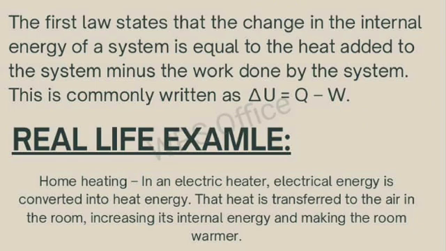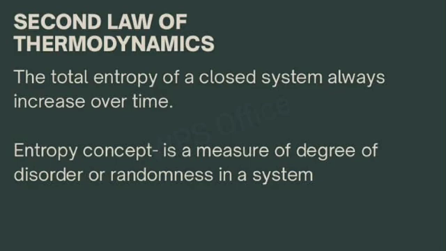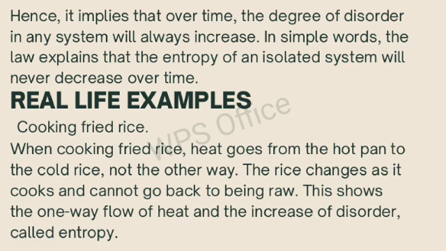Now that we understand the first law of thermodynamics, let's proceed to the second law of thermodynamics. The second law states that the total entropy, or disorder or randomness, of a closed system always increases over time. It never goes down. Entropy measures how disorganized a system is. Over time, systems naturally move from order to disorder, and energy tends to spread out evenly.